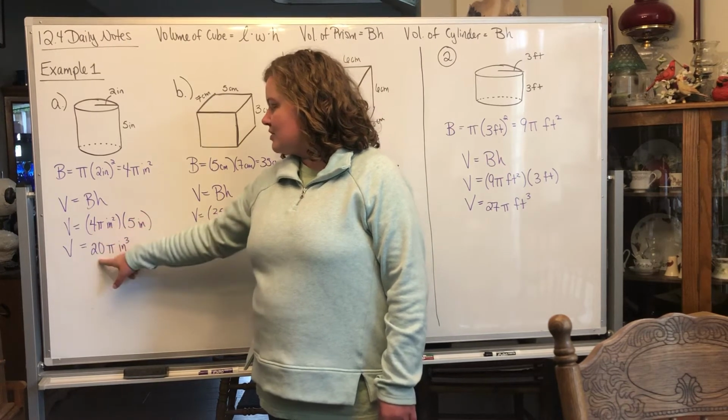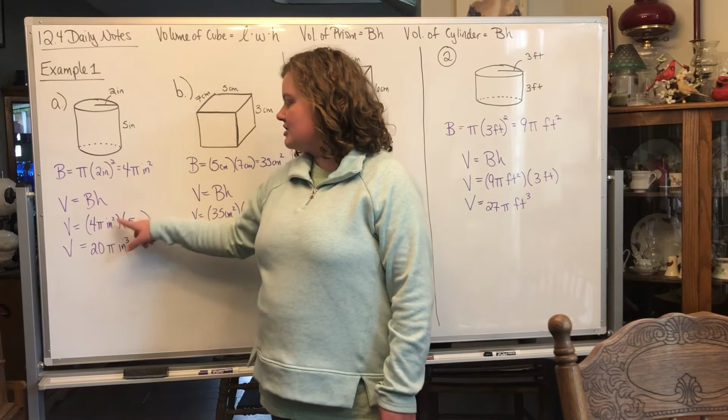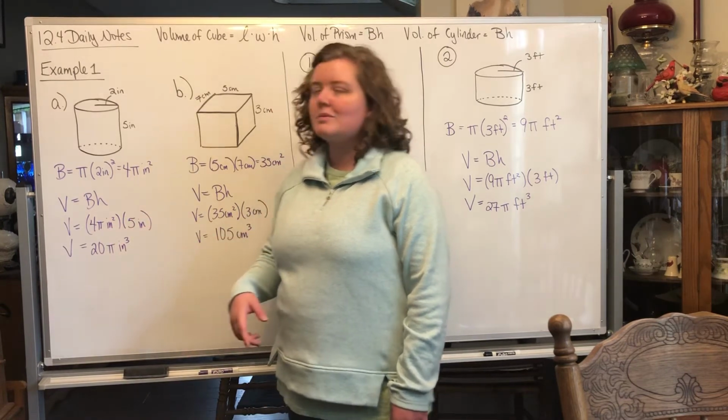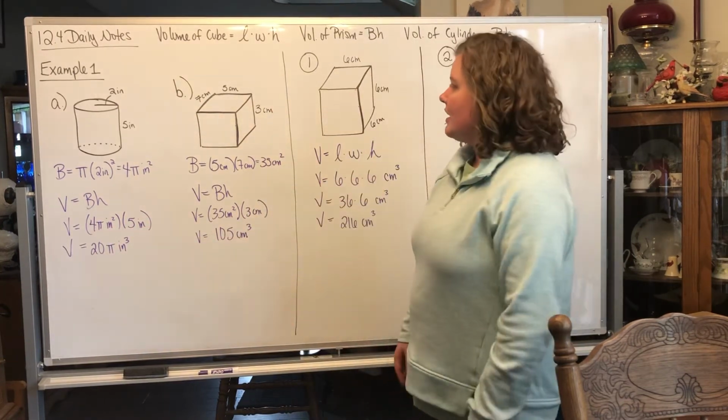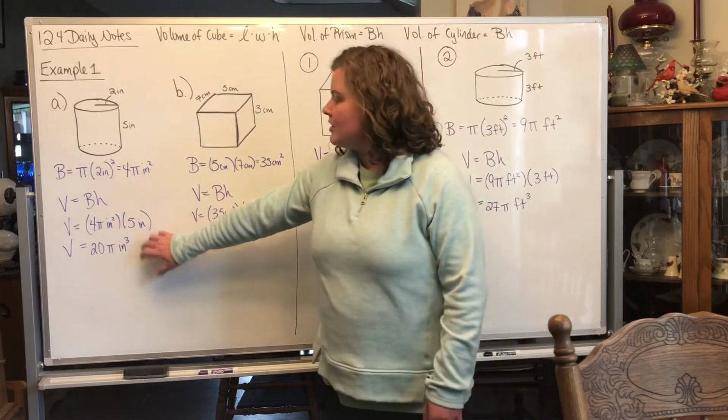So it's 5 inches. So you do 4 pi inches squared times 5 inches. 4 times 5 gives you 20. Bring down the pi. Inches squared times inches gives you inches cubed. So volume's in cubes. Alright, so you'll have a little 3 above your units.